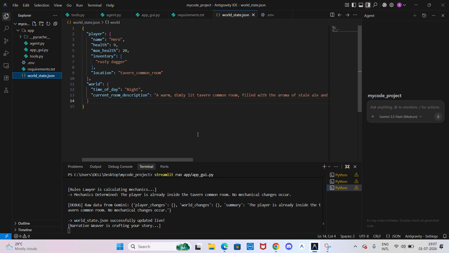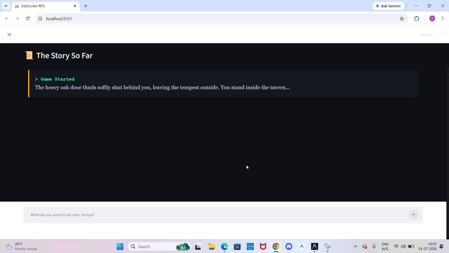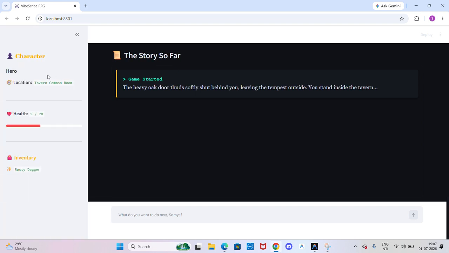Let me give you a gameplay demonstration. Okay, so let's see it in action. Right now, you can see my custom dark fantasy Streamlit interface. The UI features a novel style scrolling narrative log in the center and a live dashboard sidebar on the left, tracking my live location, my health, and the inventory.